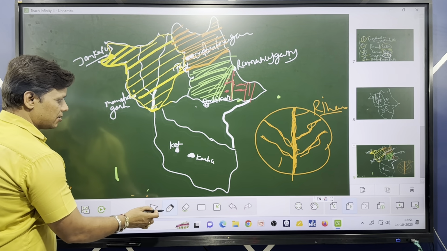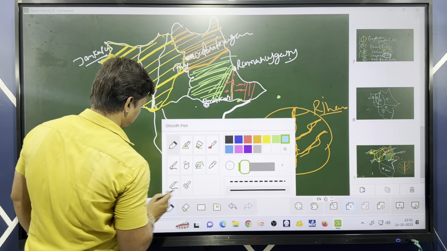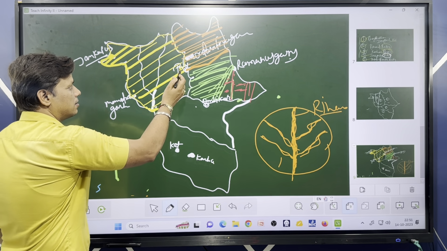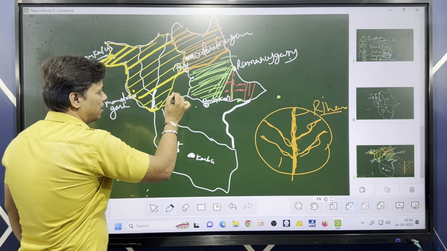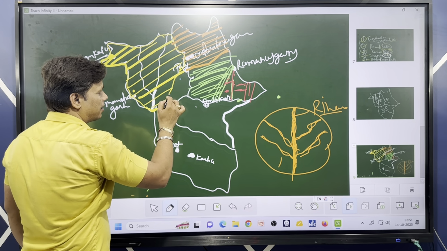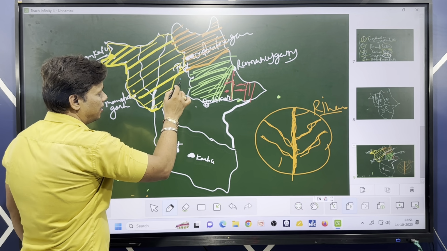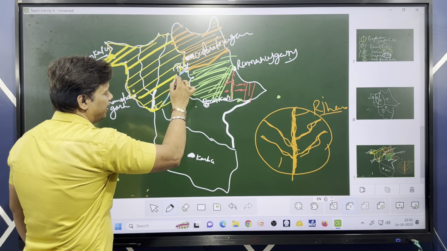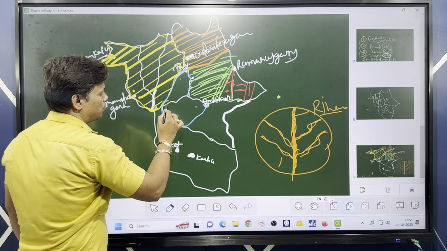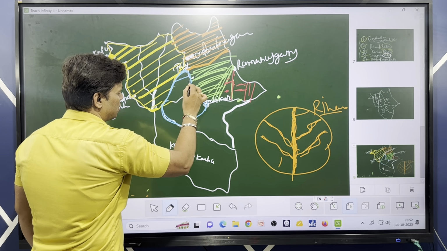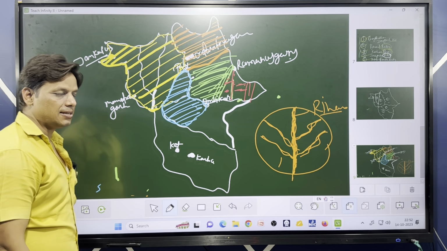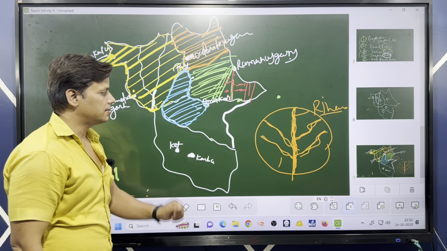the Sarguja basin. In such case, you need to take all the plain area of Surajpur, Prem Nagar, Ramanuj Nagar, I'm not saying Ramanujganj. Prem Nagar and Ramanuj Nagar will be covered by this portion. This is the plain area, and Ambikapur, Udaipur, Lakhanpur like that. This portion will be covered by the Sarguja basin. This is your Sarguja basin.